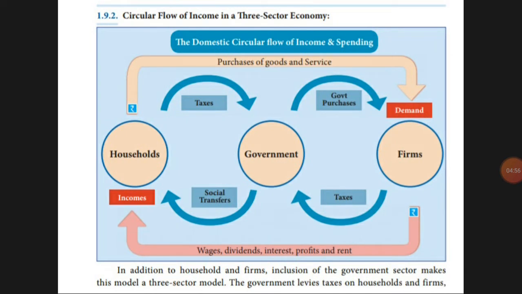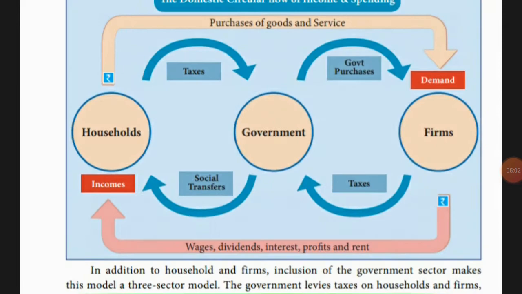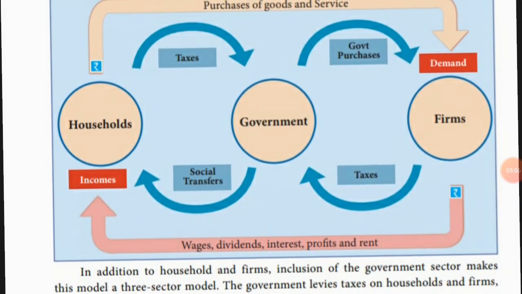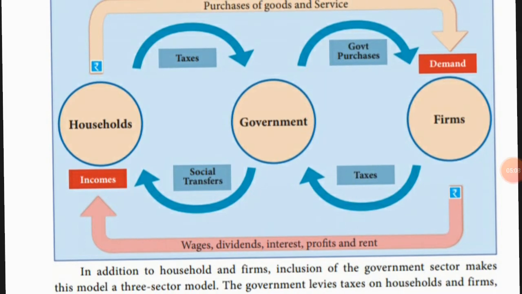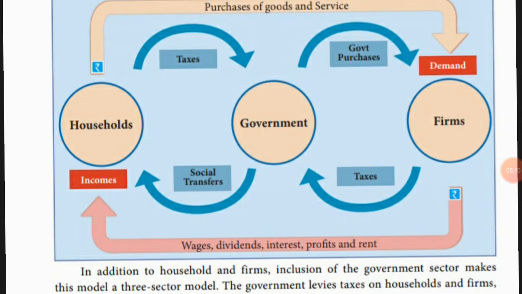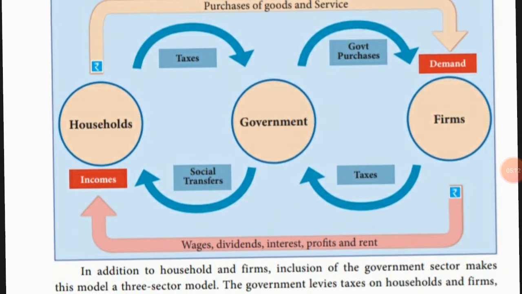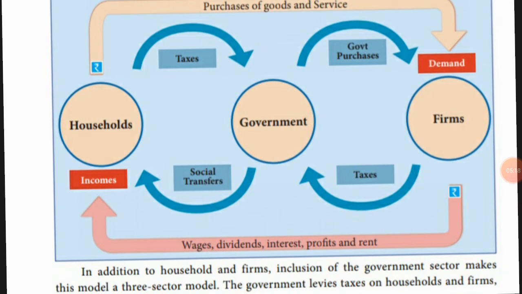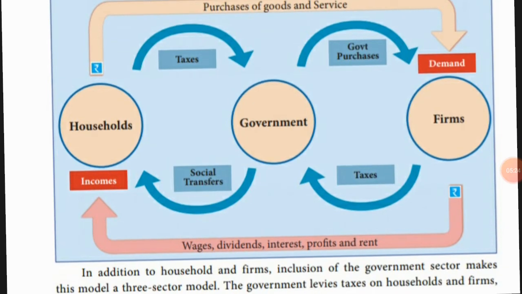So next we'll go for the 3 sector. Three sector as usual, same thing: household, firm, government. One included is the government. Here the household and firm are the same as in the two sector. Government levies tax, they will put tax on the household. So when your daddy is buying a TV or fridge, daddy has to pay the tax, GST.